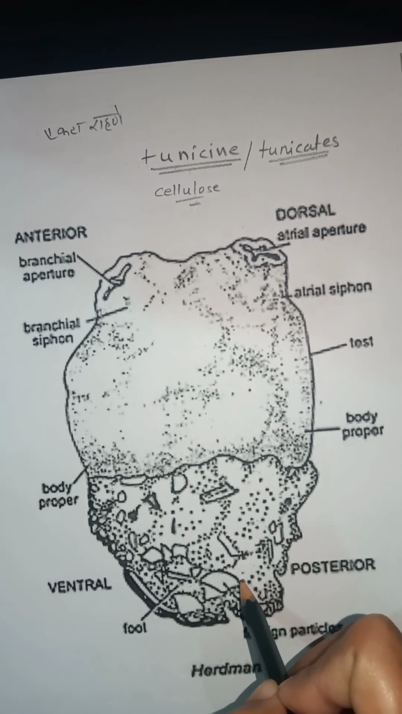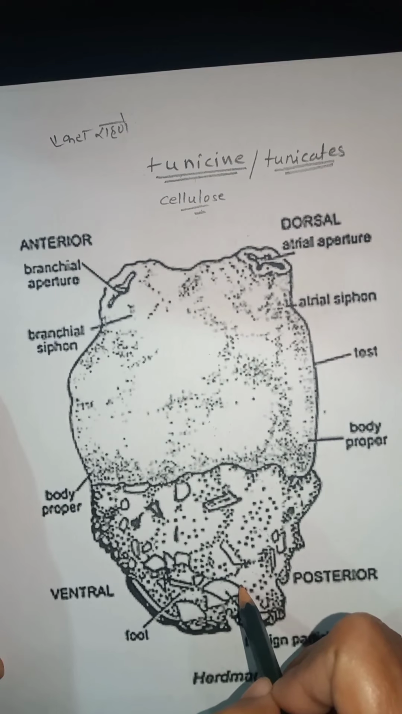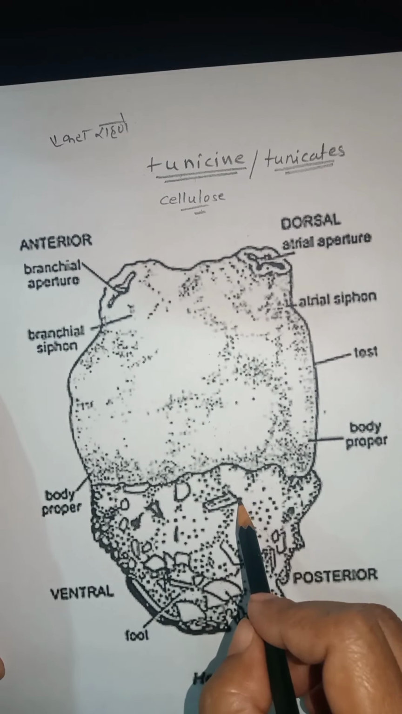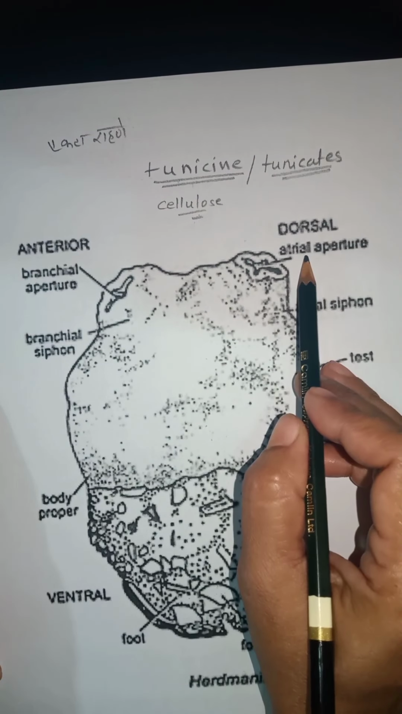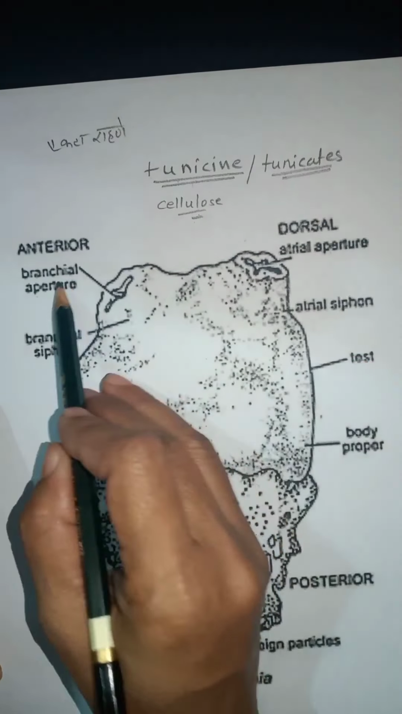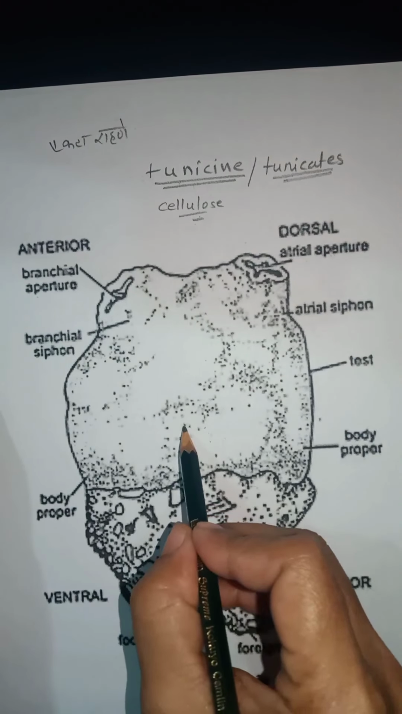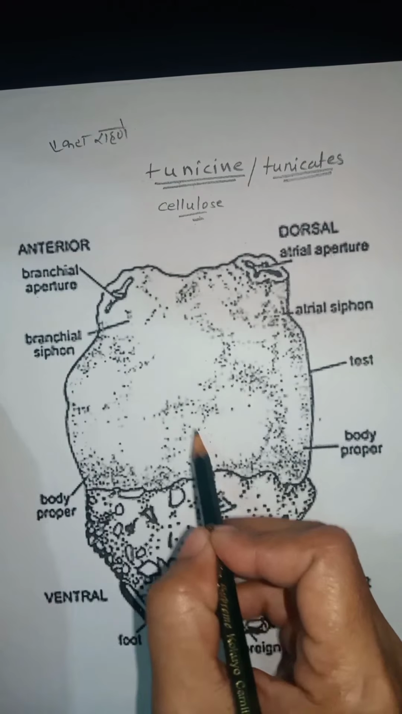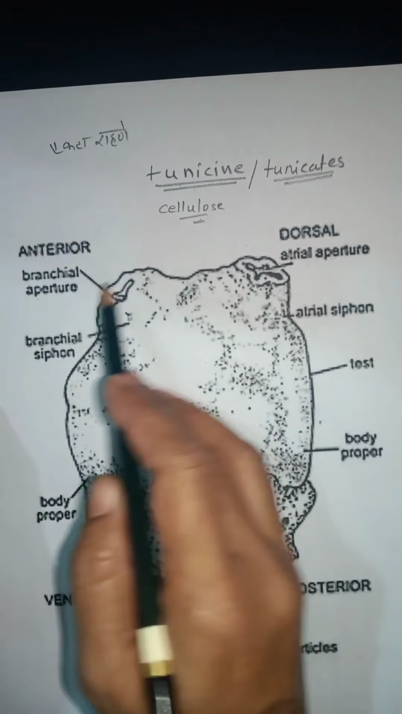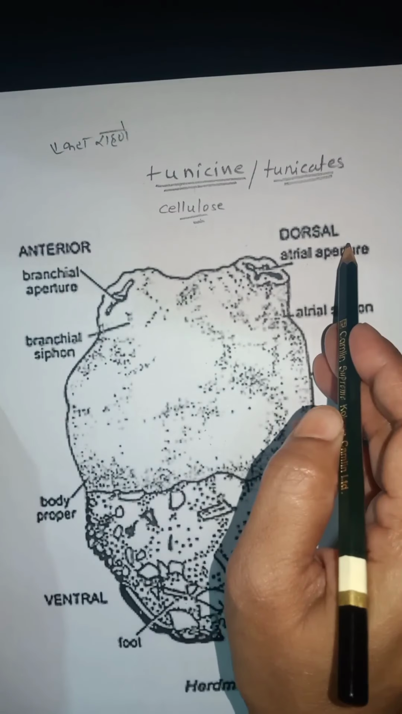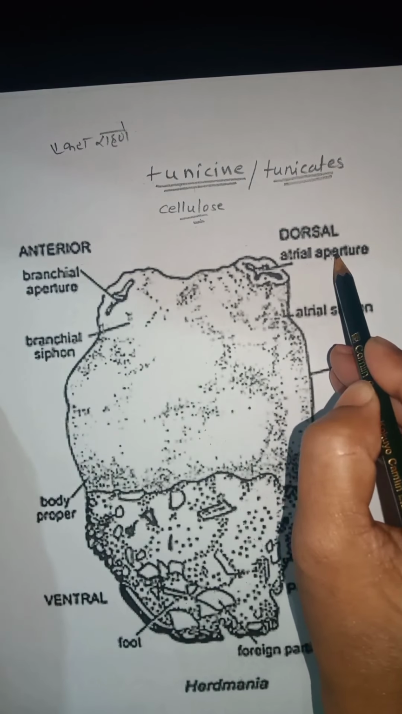The gill slits or true gills are absent in these animals. Instead, apertures are present, which are known as branchial and atrial apertures. These are for their breathing purpose.